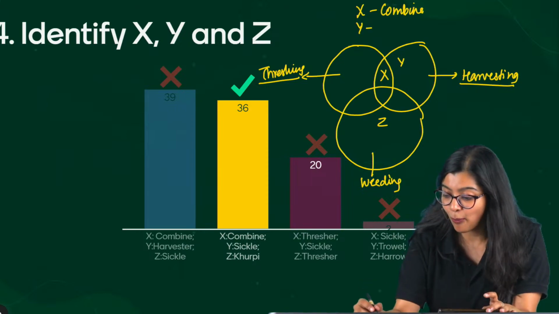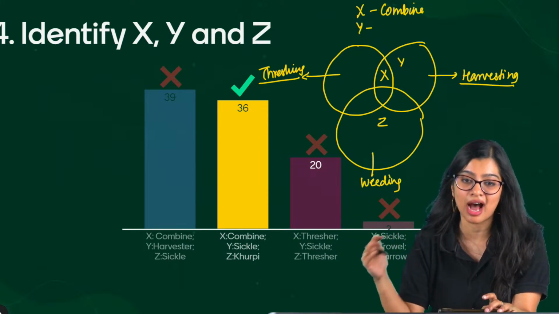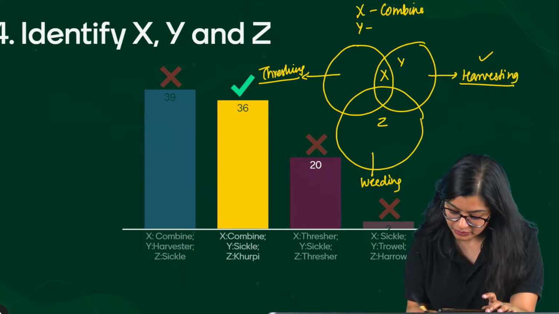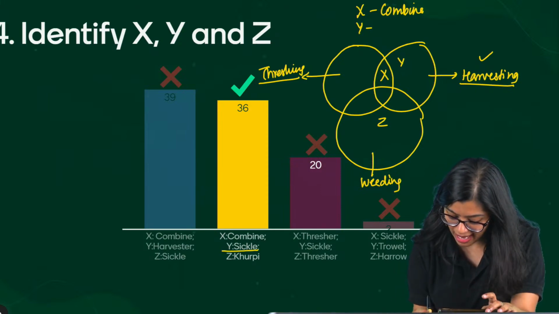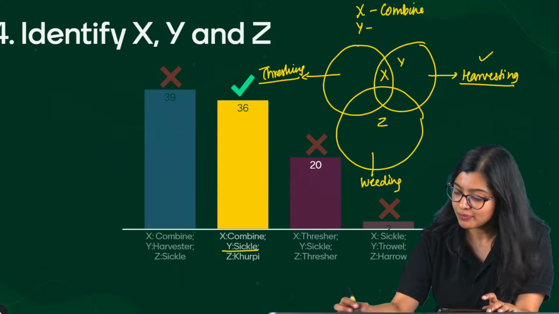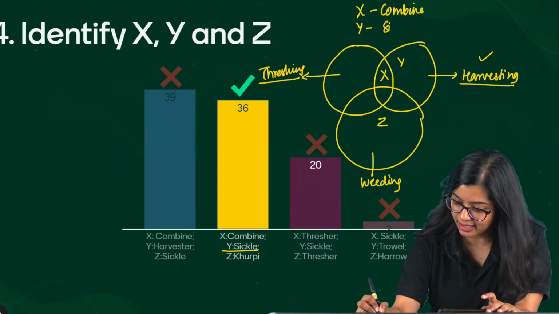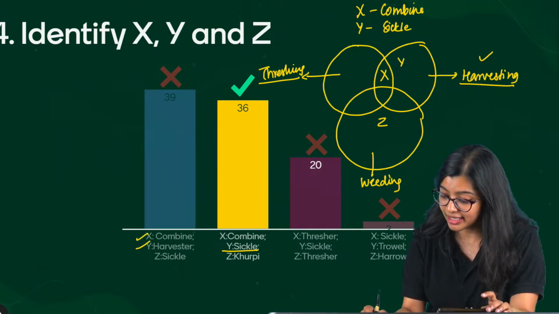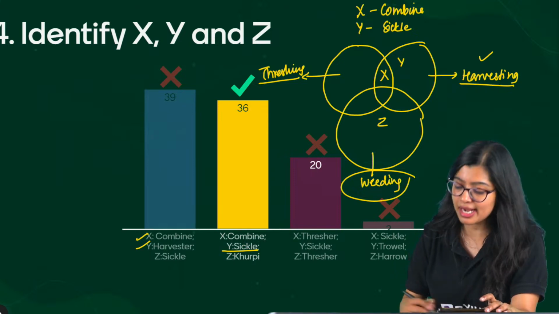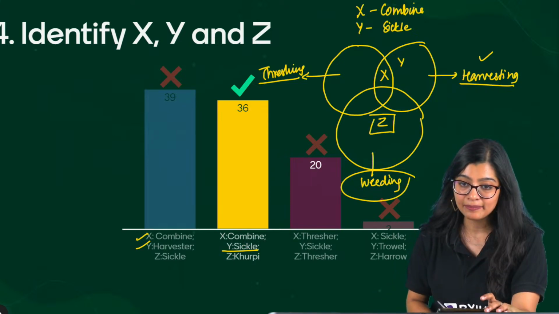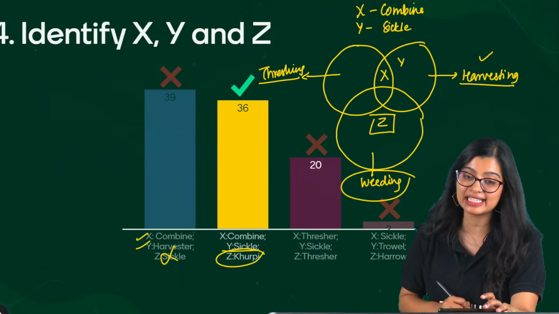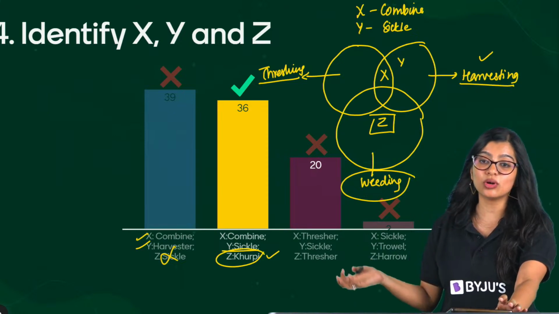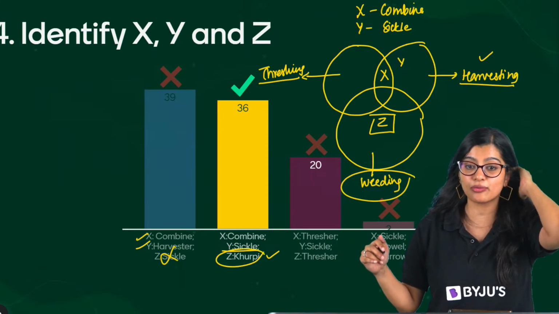Now what is Y? Y is something that will help us only in harvesting, right? So in this particular case, Y is mainly going to be a sickle. So you could tell me, ma'am, it could be harvester also, option A is there. But your Z is weeding, right? What is helping us in weeding? It is going to be the khurpi, not mainly the sickle, right? So the khurpi is a tool that is primarily used for the process of weeding.